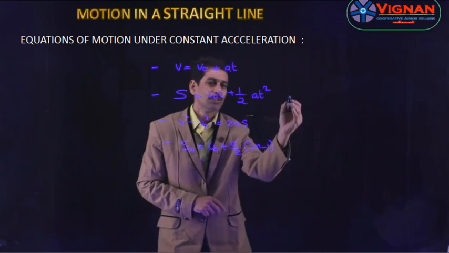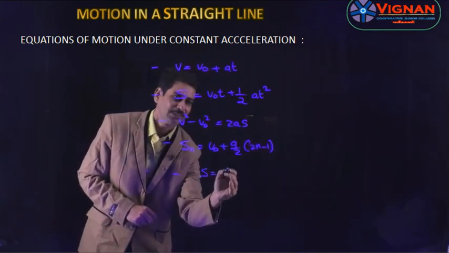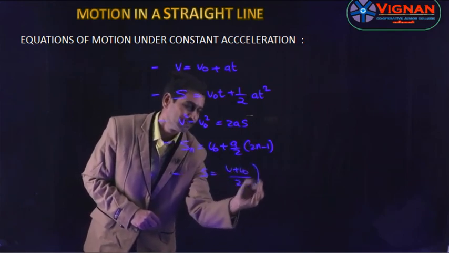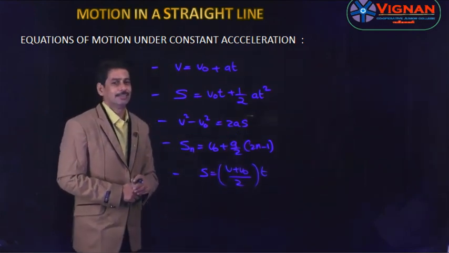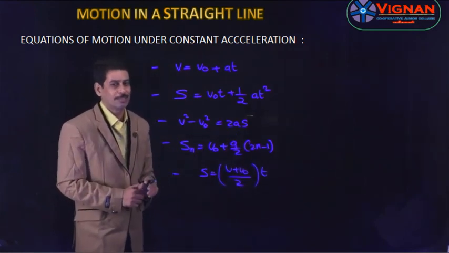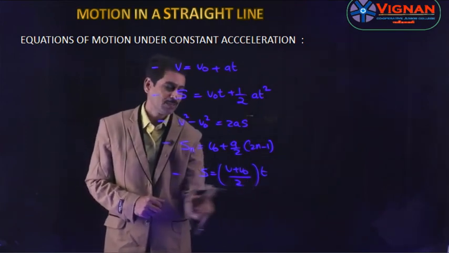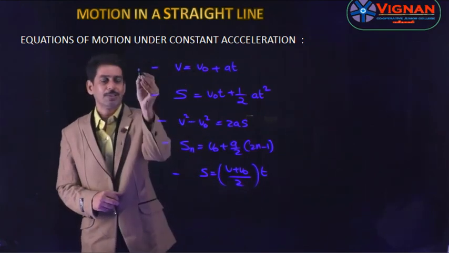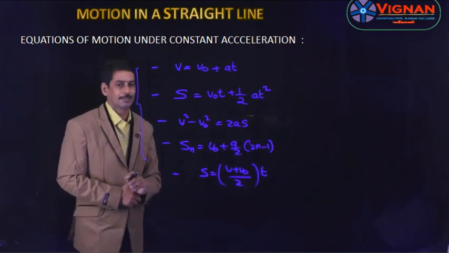There is one more equation that can also be used. Distance is nothing but the average velocity times time, which is ((v + v₀)/2) × t. Whenever a body is moving with constant velocity, you have to use the equation s = vt. Here the constant velocity is the average velocity, so you use the equation s = average velocity × time. These are the 4 equations of motion, which you have to use only under constant acceleration.